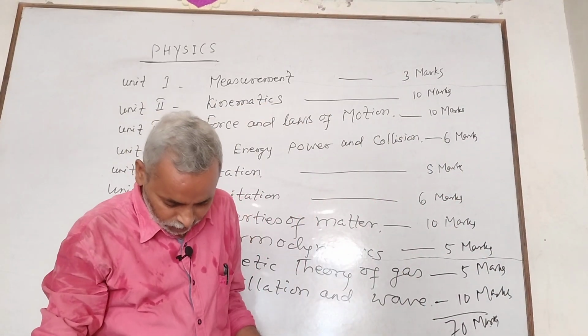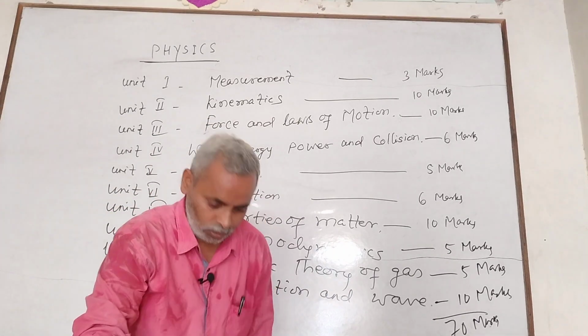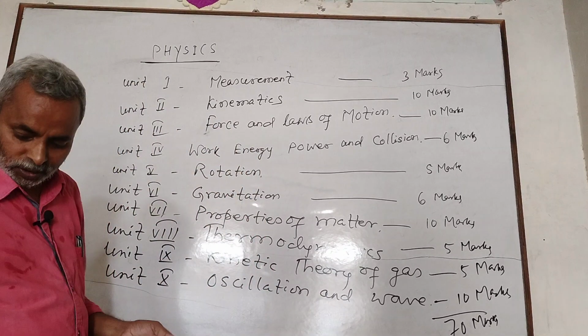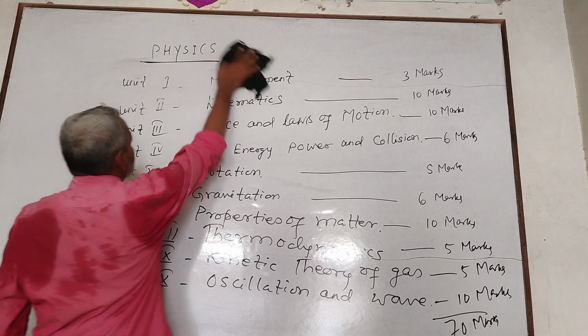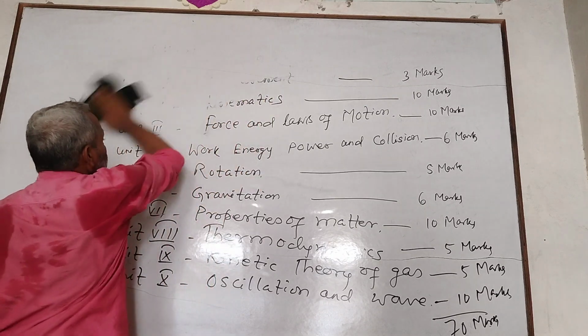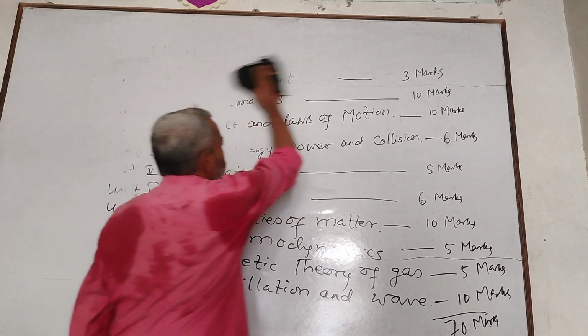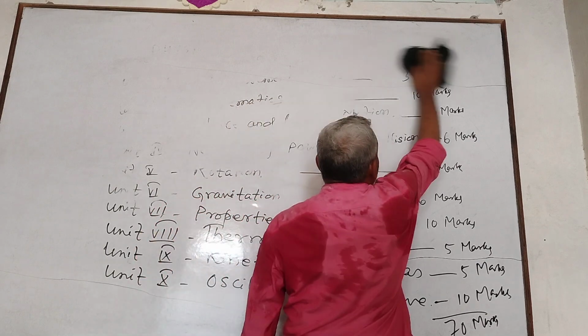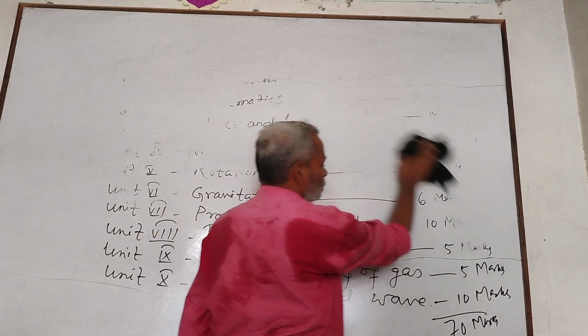Now separately, the first unit, measurement, is started today, in which mainly the unit and dimension of physical quantity is discussed.